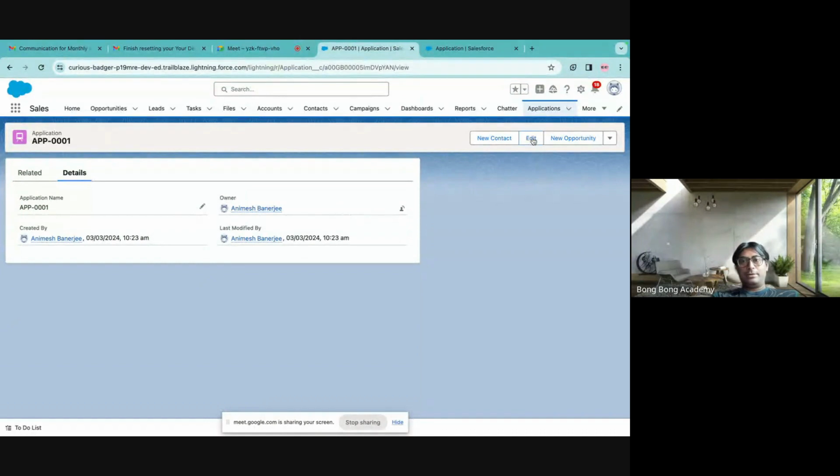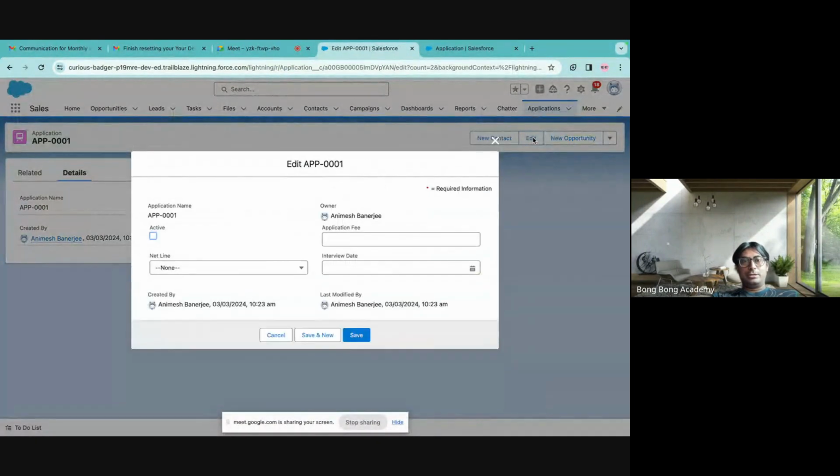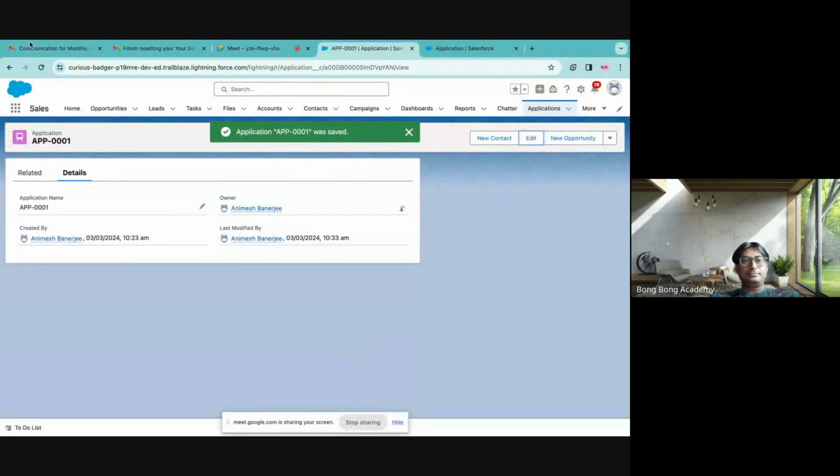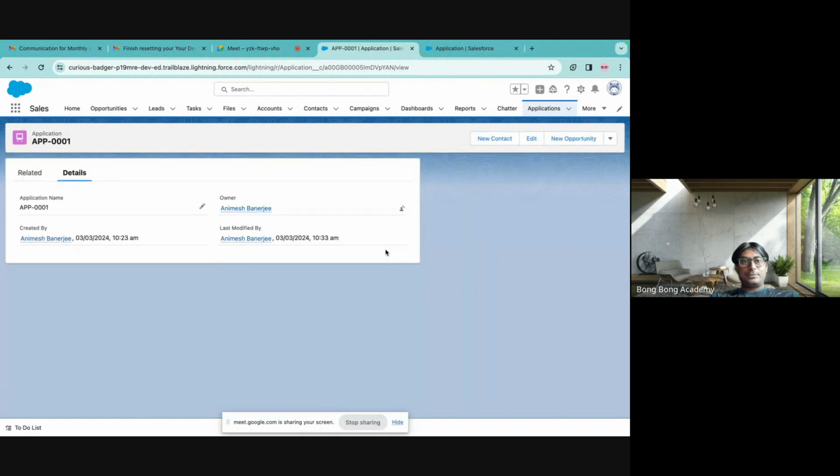First, you explore what is Salesforce, what are the different kinds of tabs, how are we entering data, but particularly the four operations. How do I create, edit, modify? Let us see how we modify a record. So this is the application record, right? If I want to modify this record, I can go to edit. You see, the rest of the fields are now coming up. So I will say 100 is the application fee. I will put my interview date here. My net line is Airtel and Jio, and is an active application. So now I save. So what will happen?